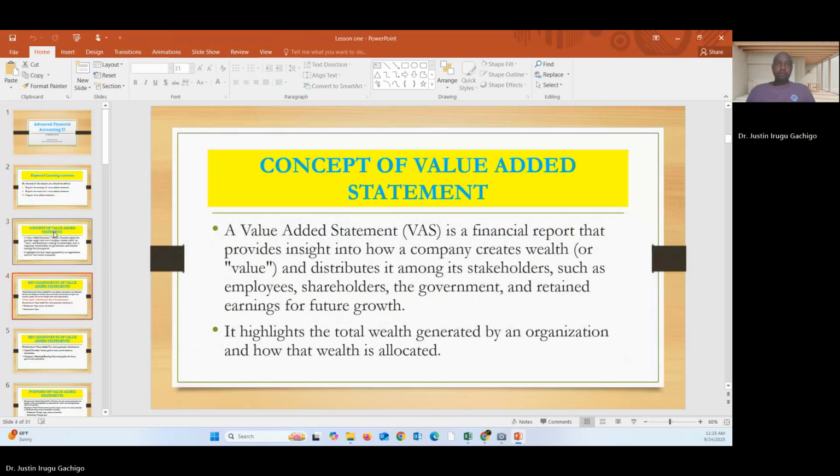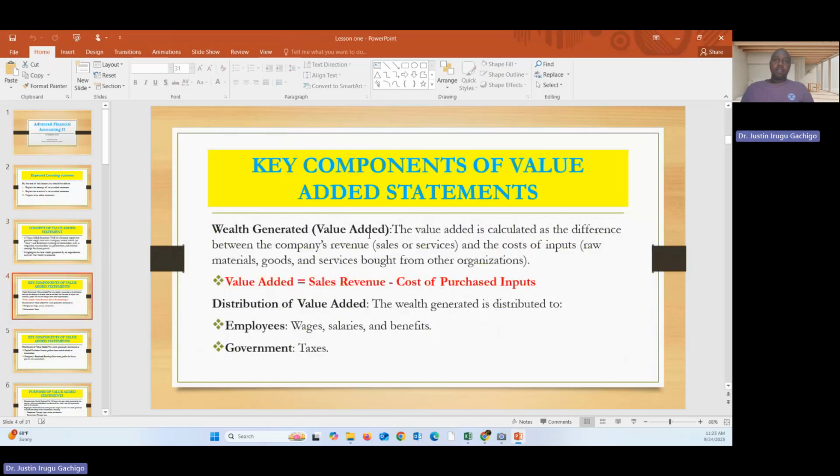Now, the wealth generated, which we have referred to as value added, is calculated as the difference between the company revenue, that is sales or service, and the cost of input. These are the raw materials, goods and services bought from other organizations. So the formula for value added is equal to sales revenue minus cost of purchased input.